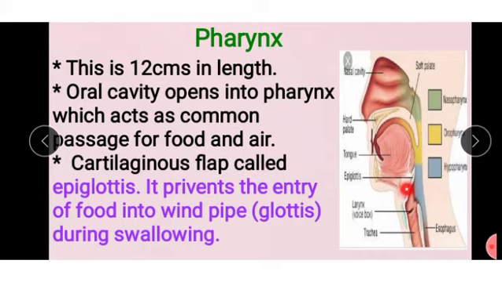See here, the epiglottis is a cartilaginous flap. It prevents the entry of food into the windpipe during swallowing. When we eat food, the epiglottis prevents entry of the food particles into the windpipe. It is helpful for swallowing. Function of pharynx, swallowing.